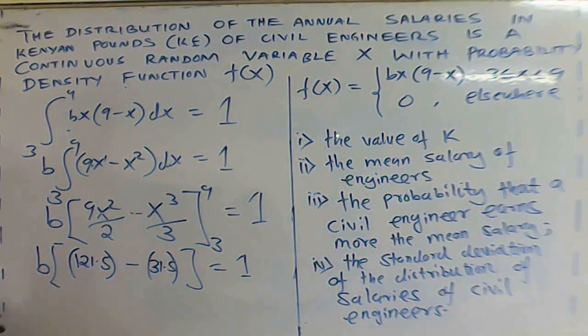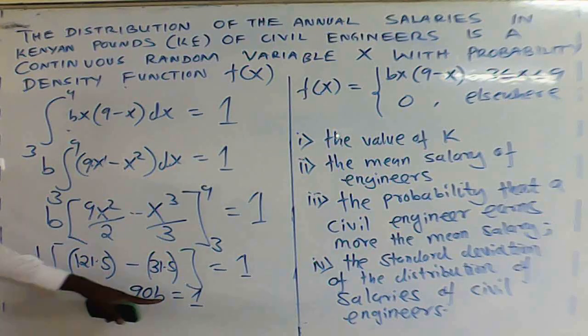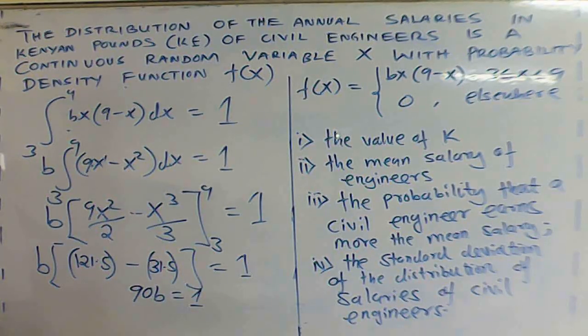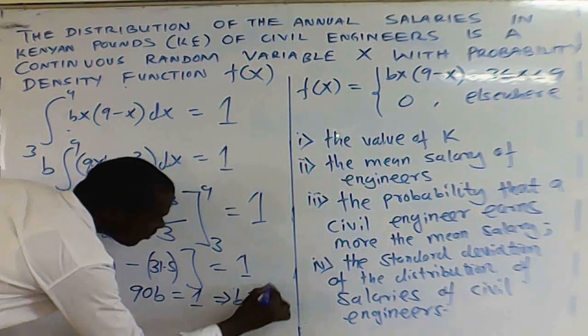90, isn't it? So 90 times b, it means 90b is equal to 1. So what is the value of b? You divide both sides by 90. So you find the value of b to be 1 over 90.